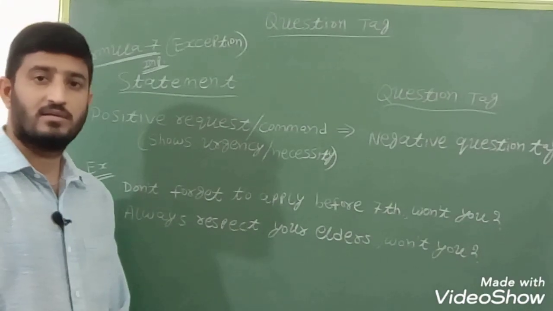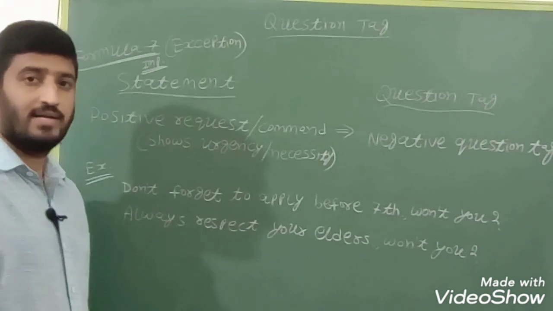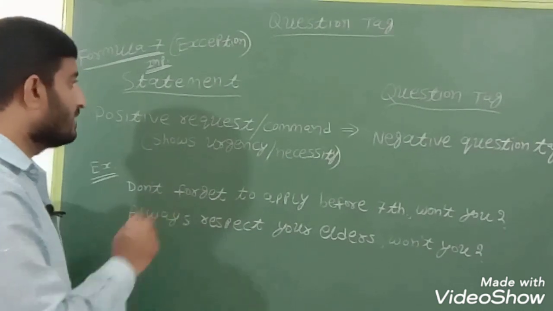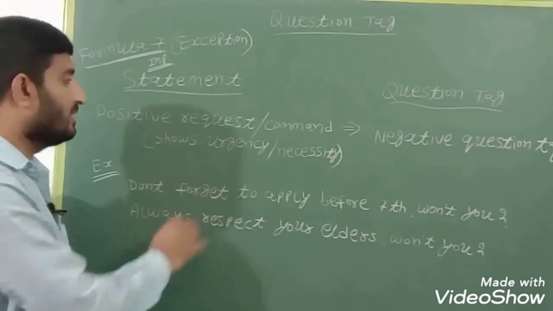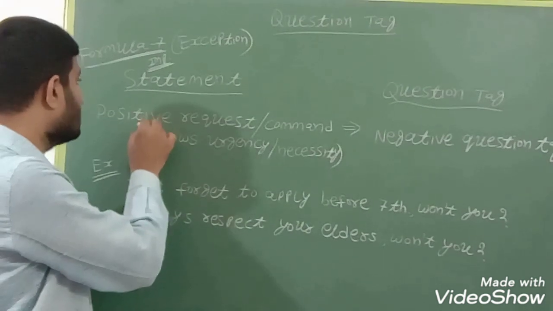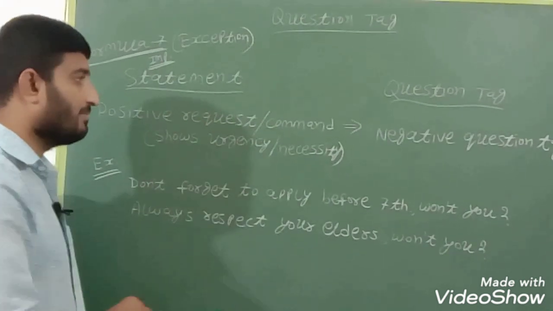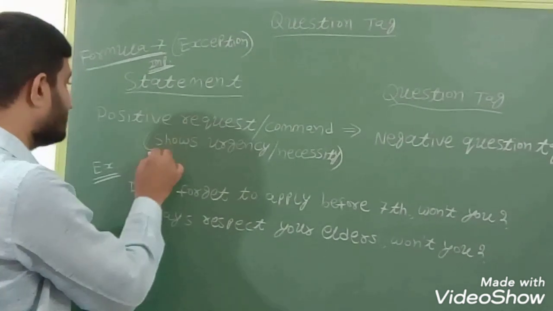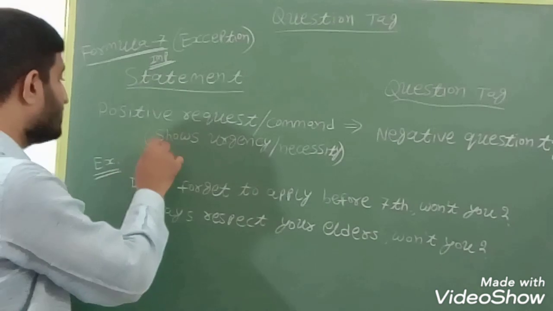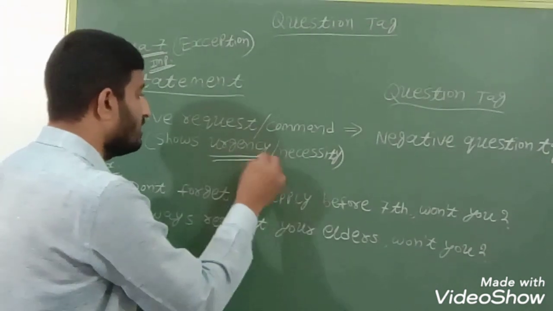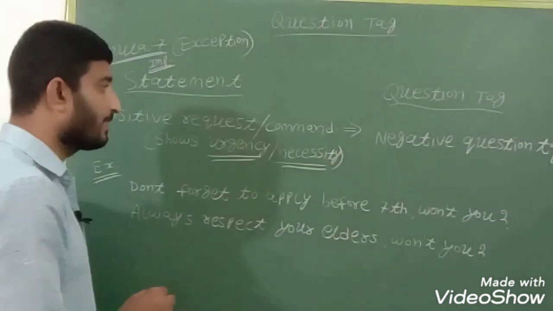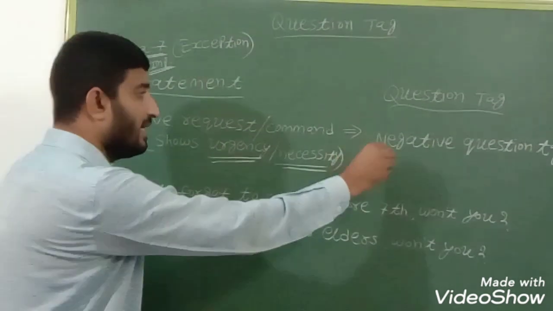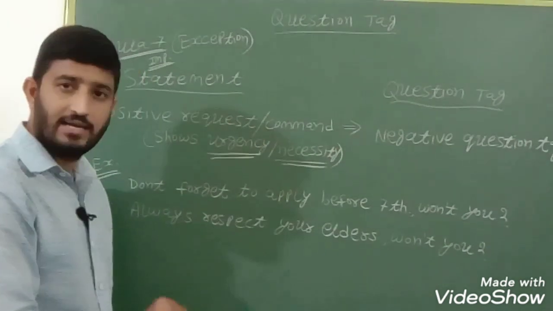Let us discuss a very important formula, and it is an exception to rule number 7. In rule number 7 we discussed that if the statement is a positive request or command, then it may be a negative or positive question tag. But here the exception says that if the statement is showing urgency or necessity, then the question tag will be a negative question tag.